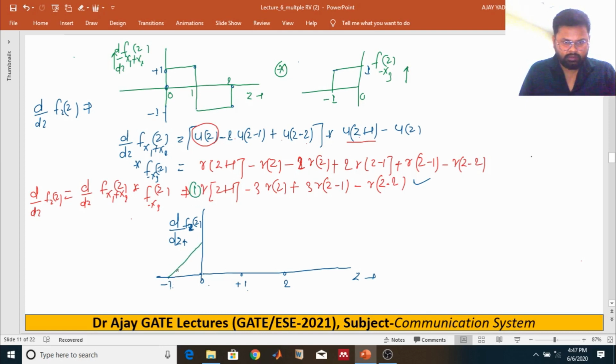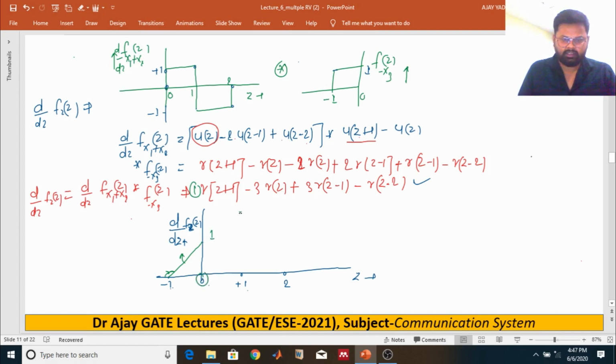That means at this instant the slope change is only 1, so the slope will be 1, so at this instant the value will be 1. And what about the next instant?